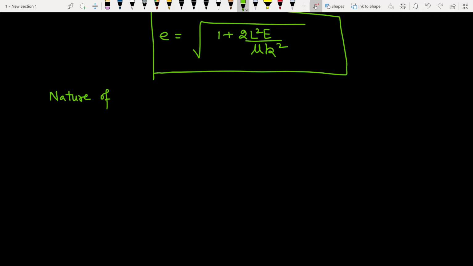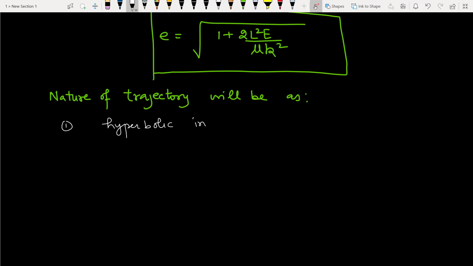Nature of trajectory will be as follows. Number 1, hyperbolic in nature. E is greater than 1.